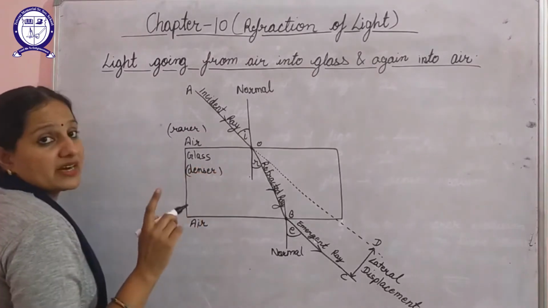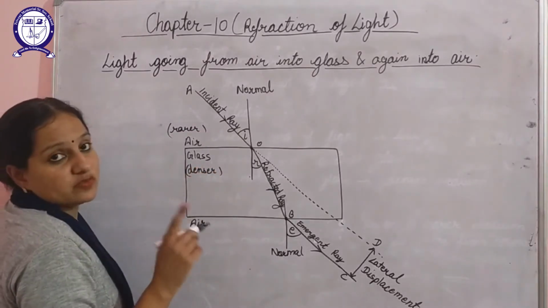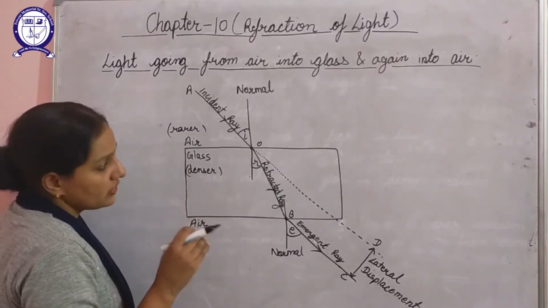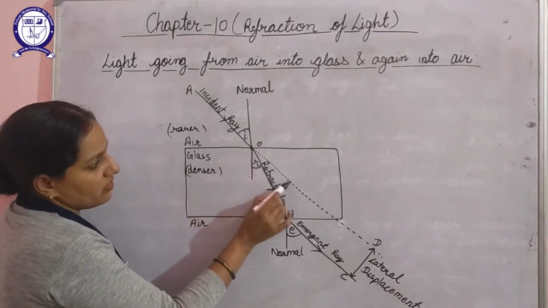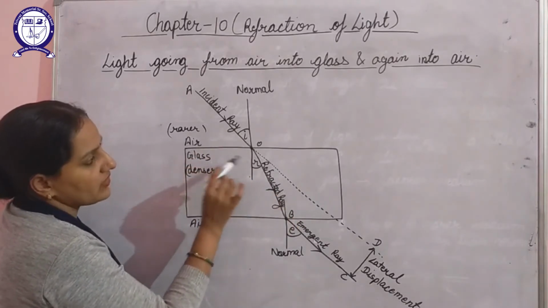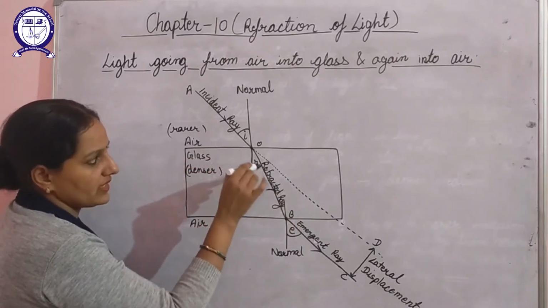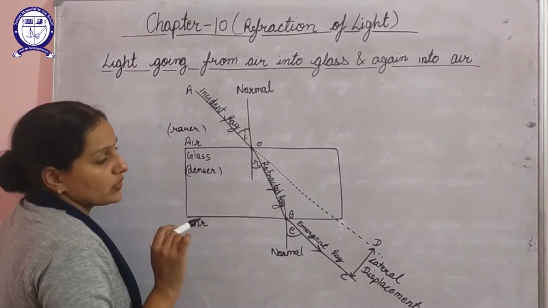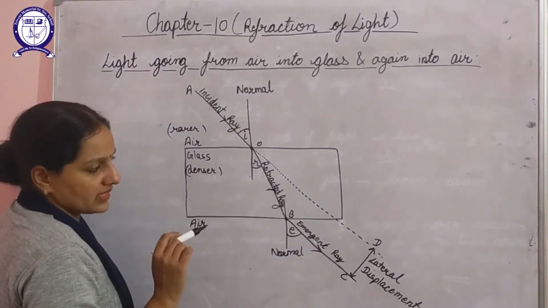We know that when the light ray moves from rarer medium to denser medium, it always bends towards normal. So this must be the original path of this incident ray, but because of refraction of light, it bent towards normal, and this ray is known as a refracted ray of light.